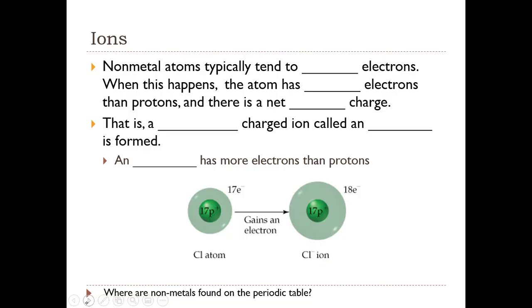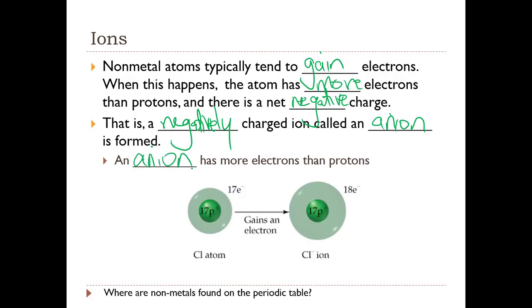Non-metal atoms, on the other hand, which are found on the right of the periodic table, typically tend to gain electrons. When this happens, the atom has more electrons than protons, and there is a net negative charge. That is, a negatively charged ion called an anion is formed. An anion has more electrons than protons.